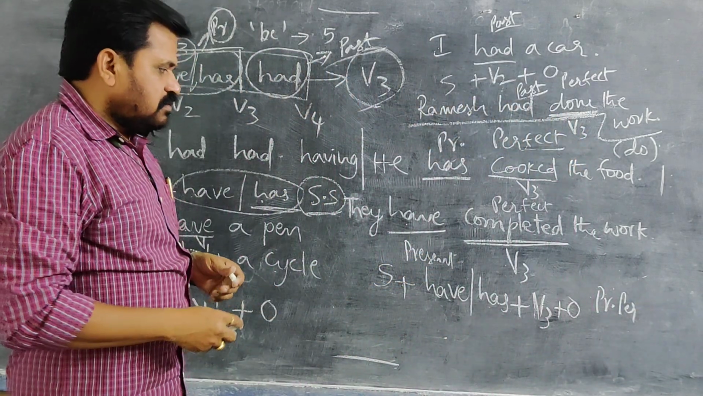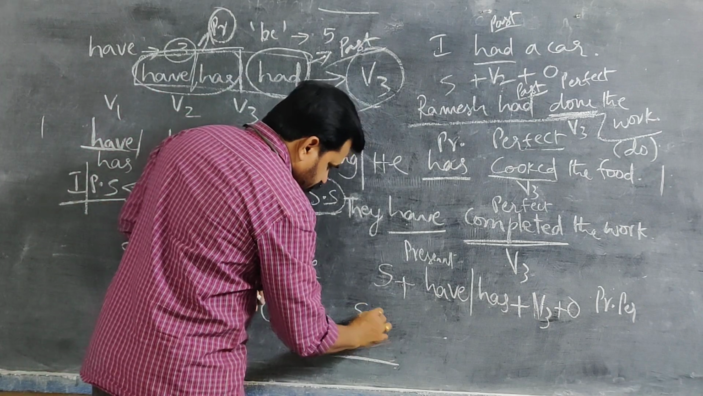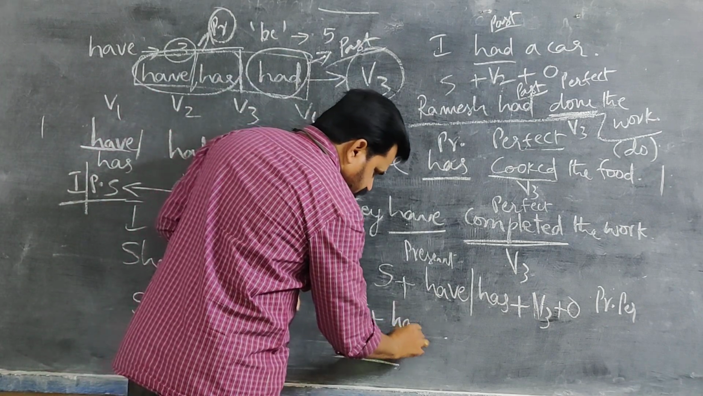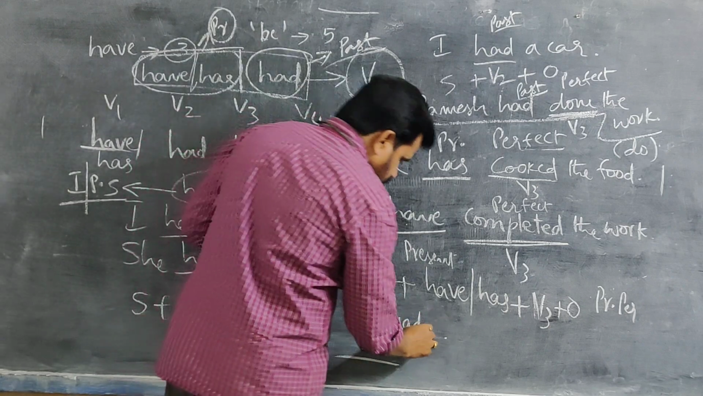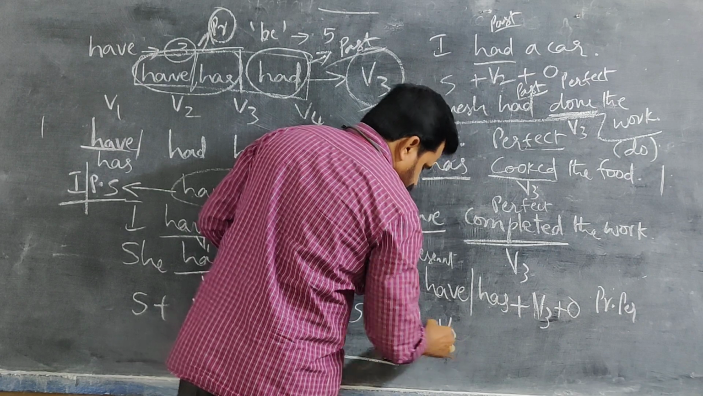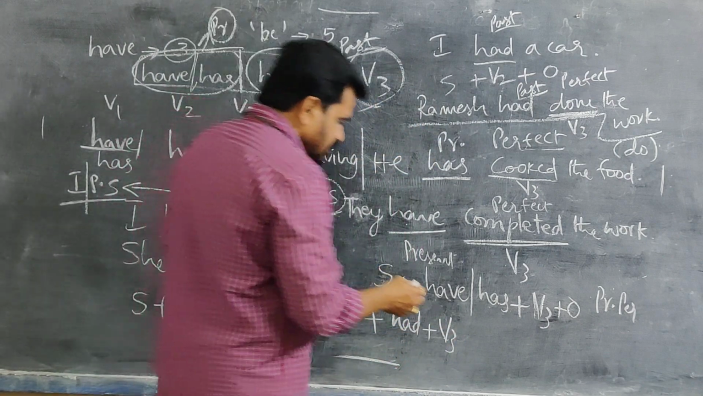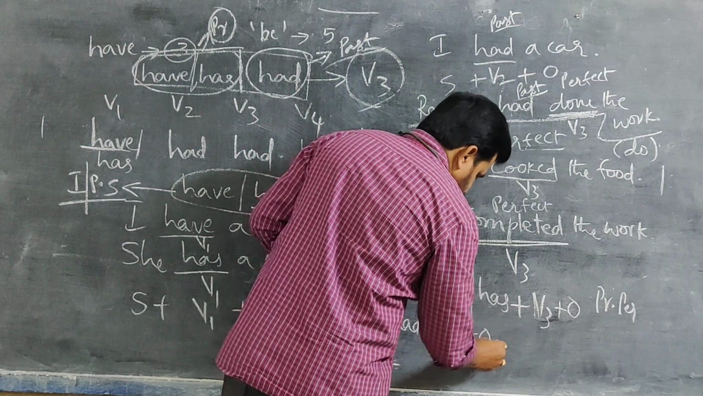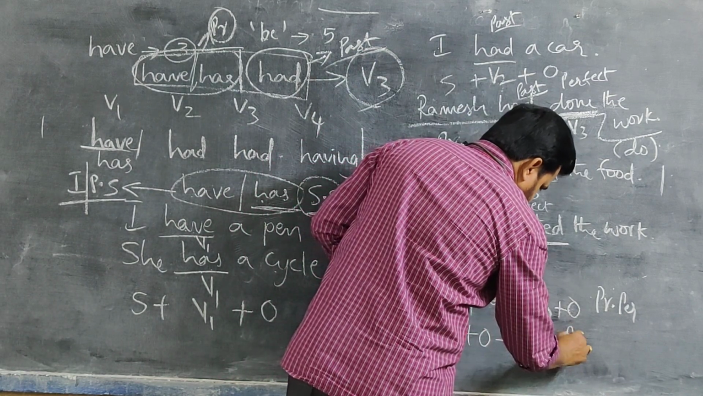And already I said about past perfect. Subject plus, in past we take only had. After had we take only V3. So subject plus had plus V3, after that object. So it becomes past perfect.